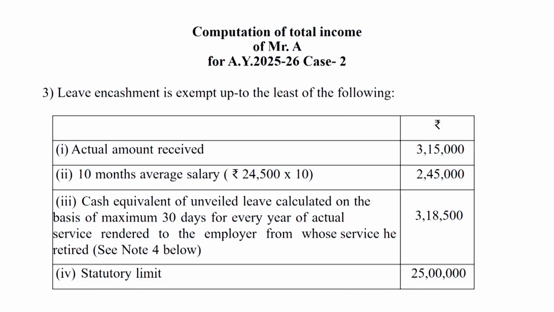Cash equivalent to unavailed leave is calculated on the basis of maximum 30 days for every year of actual service rendered to the employer from whom the employee retired.